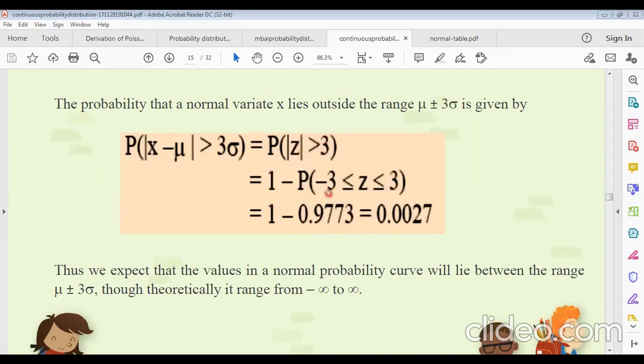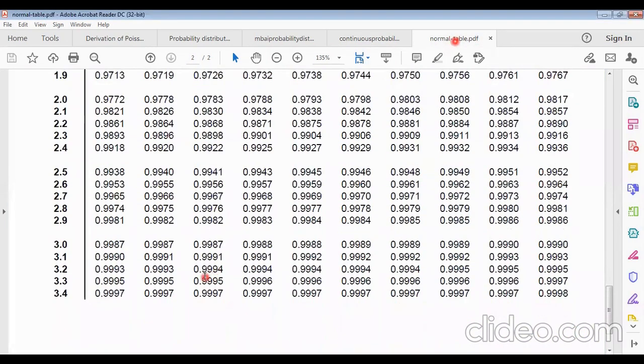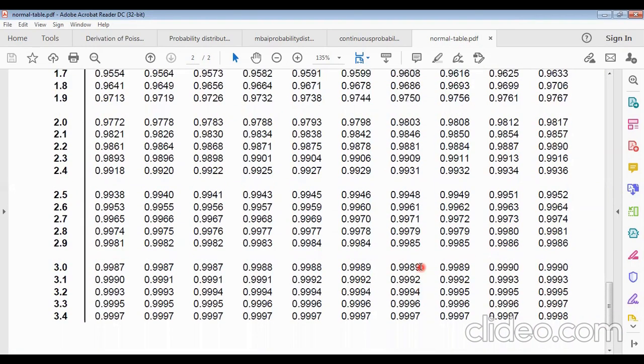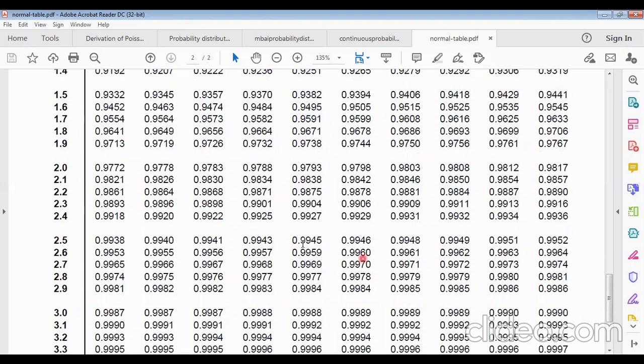The table value for -3 less equal to z less equal to 3 will be 0.9773. We have to find this from the table.